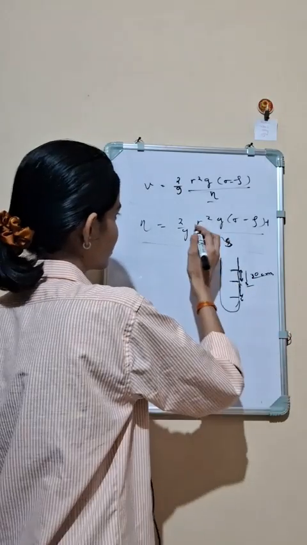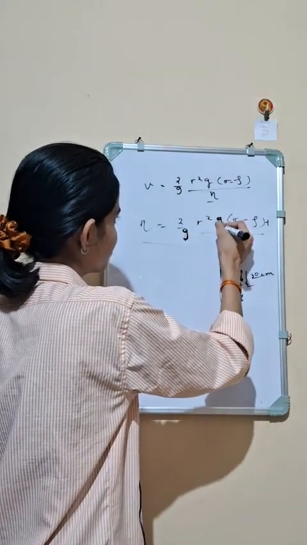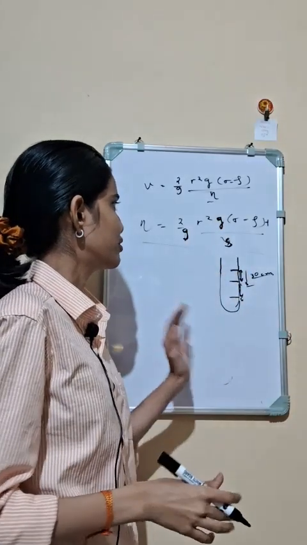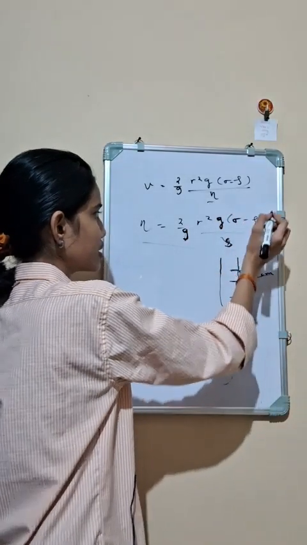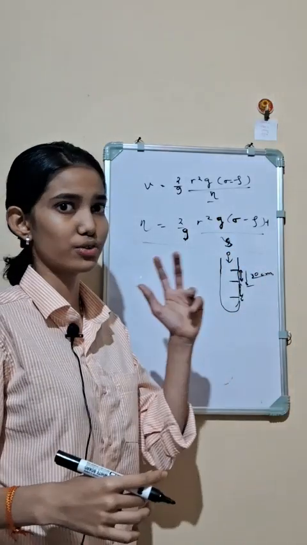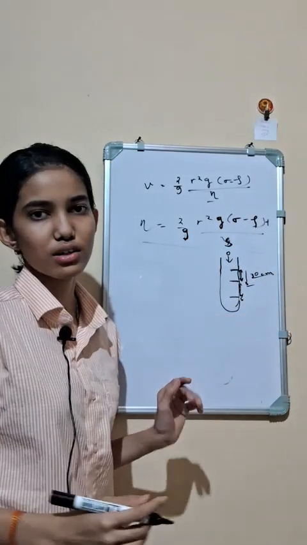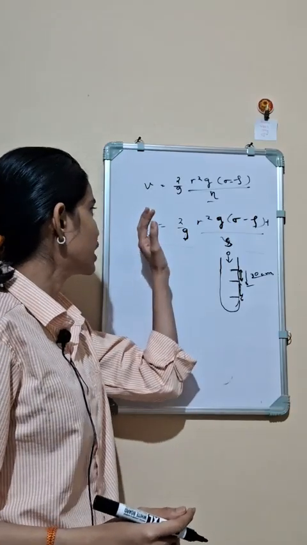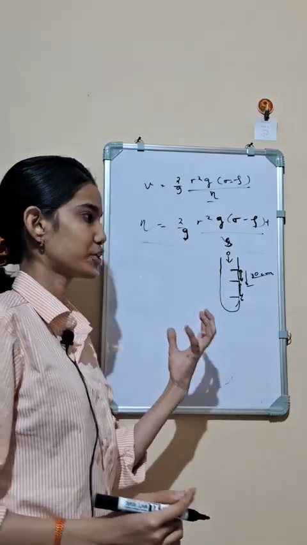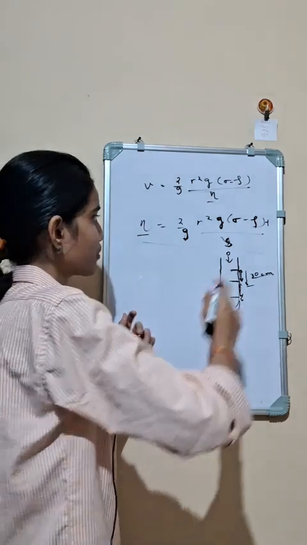So this is g. I hope everything is clear. Sigma is the density of the ball or the sphere we are going to drop. Rho is the density of the fluid, and eta is the coefficient of viscosity we want to study.